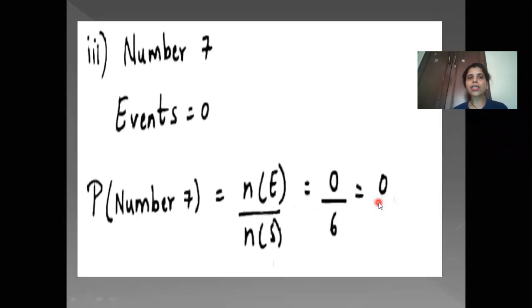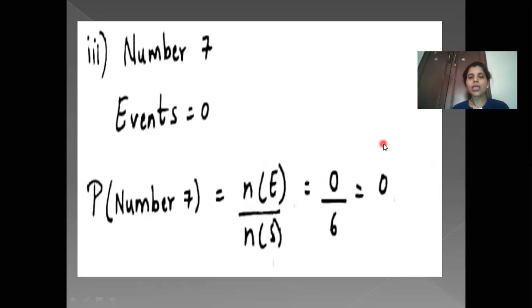After that, the next part is number 7. As you can see, among 1, 2, 3, 4, 5, 6, 7 is not possible. So number of events is 0. So probability of number 7 is number of events upon number of sample space, 0 upon 6, which is 0.